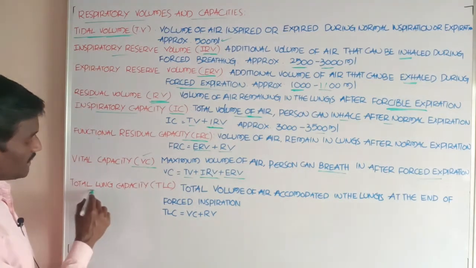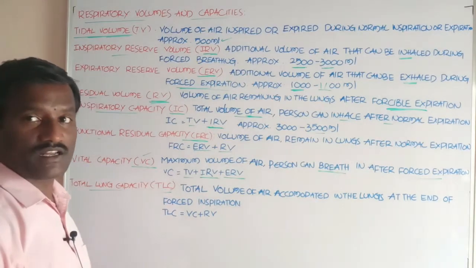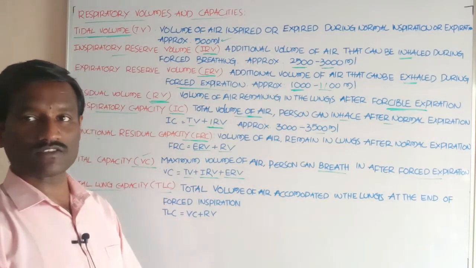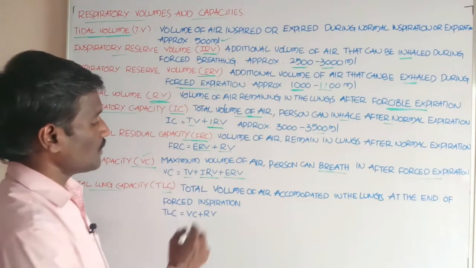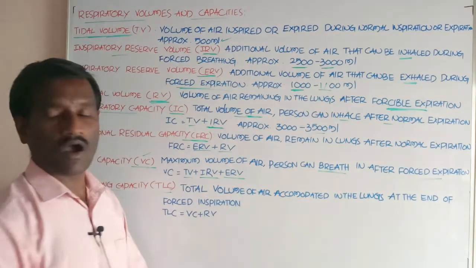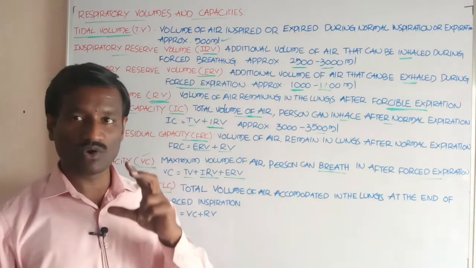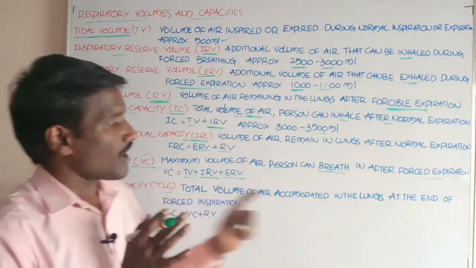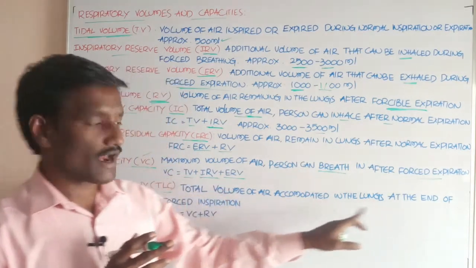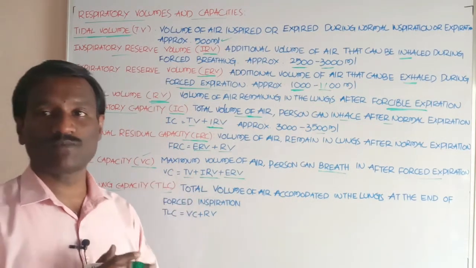Next, the last one is total lung capacity, TLC. What is the meaning of total lung capacity? It is the total volume of air accommodated in the lungs at the end of forced inspiration.